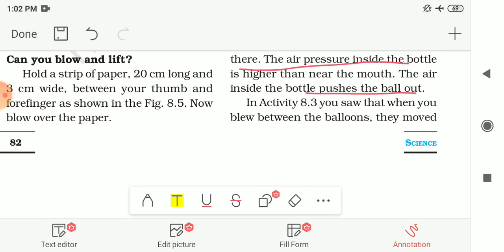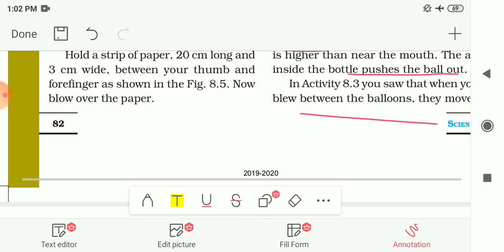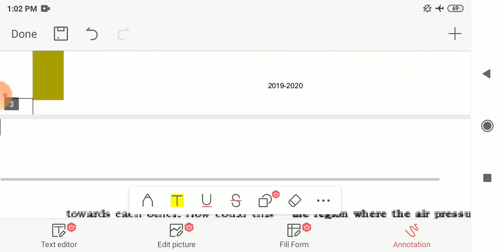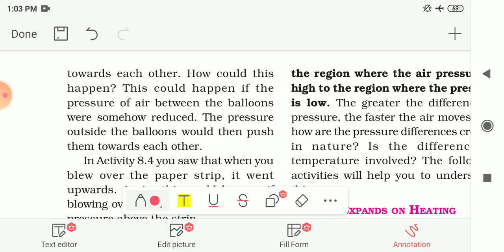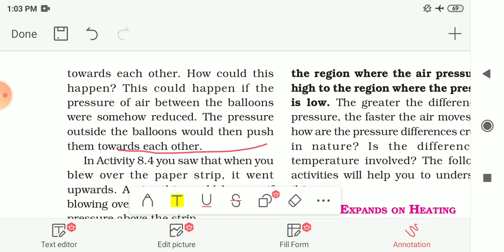In the next activity, activity number 8.3, you saw that when you blew between the balloons, they moved towards each other. So how could this happen? This could happen if the pressure of air between the balloons were somehow reduced. The air pressure between the balloons is reduced, and hence the pressure outside the balloons would then push them towards each other. So they move towards each other.